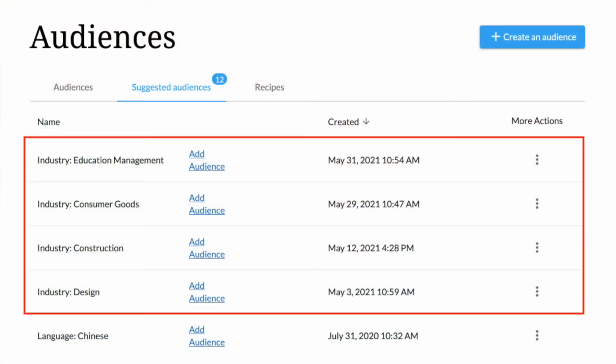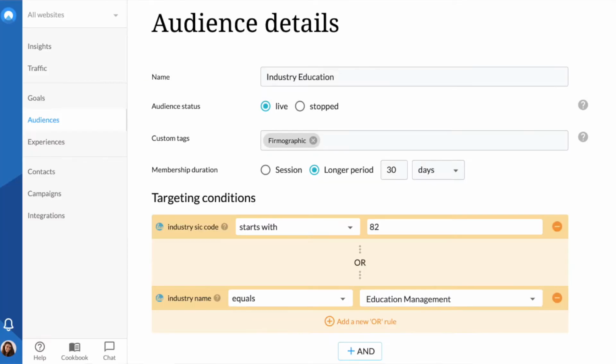Start by identifying a couple of industries that you tend to work with. You can then use Unless to create audiences for each industry. It is possible to target broad industries or get very specific by making use of something like standard industrial classification codes. Then it's time to see what can be optimized on your website.